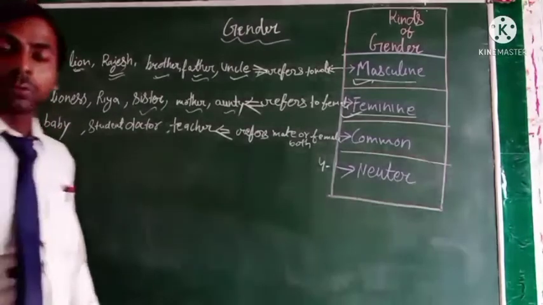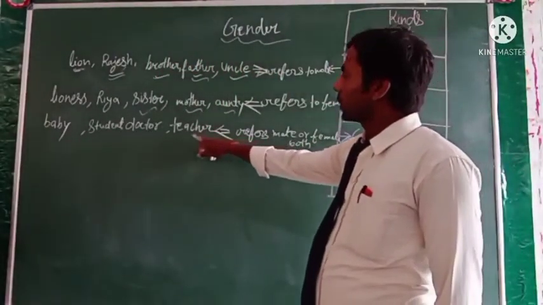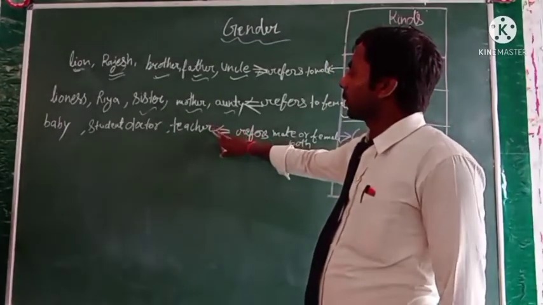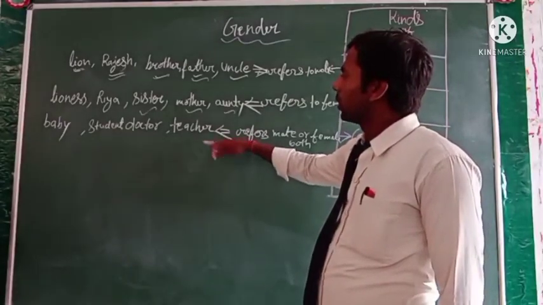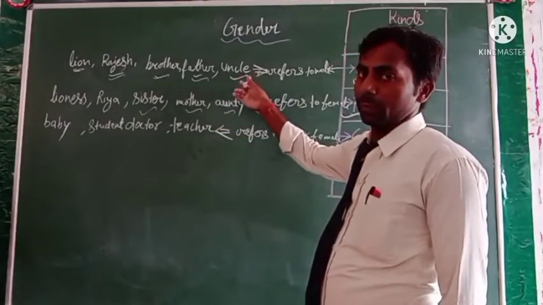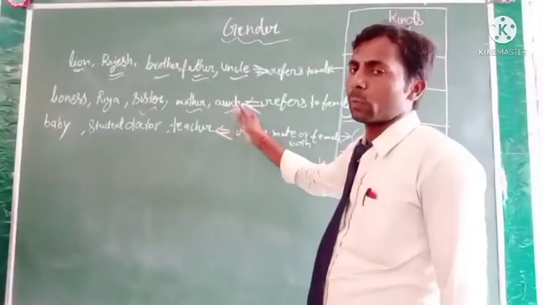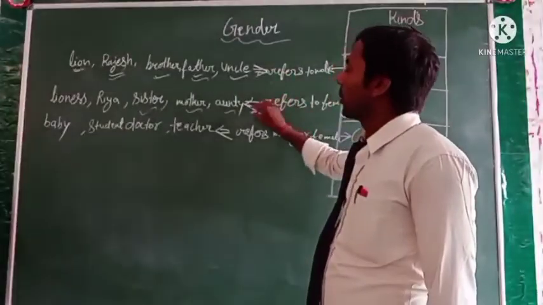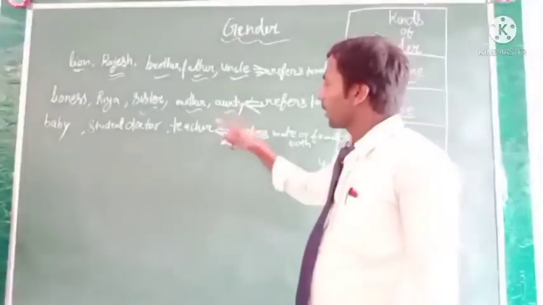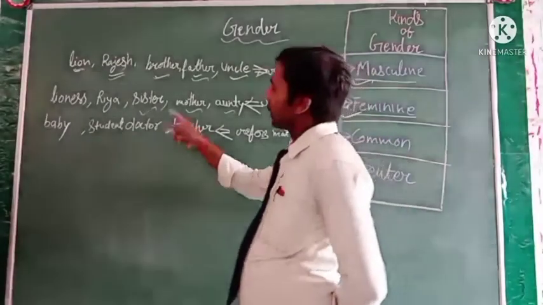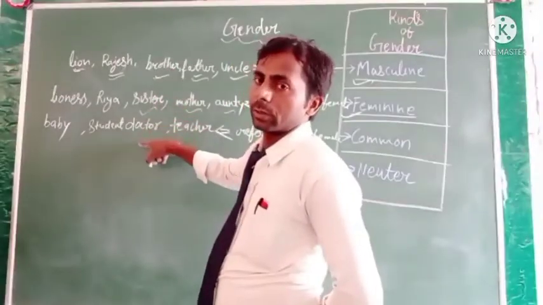Each type of the word will be common gender. Like you can see as the word teacher. Who can make the teacher? If the male is, then it will be teacher, and if the female, then it will be teacher. It means both are the person, male and female, both make a teacher. Like as the word doctor, the male and female both can be doctor.